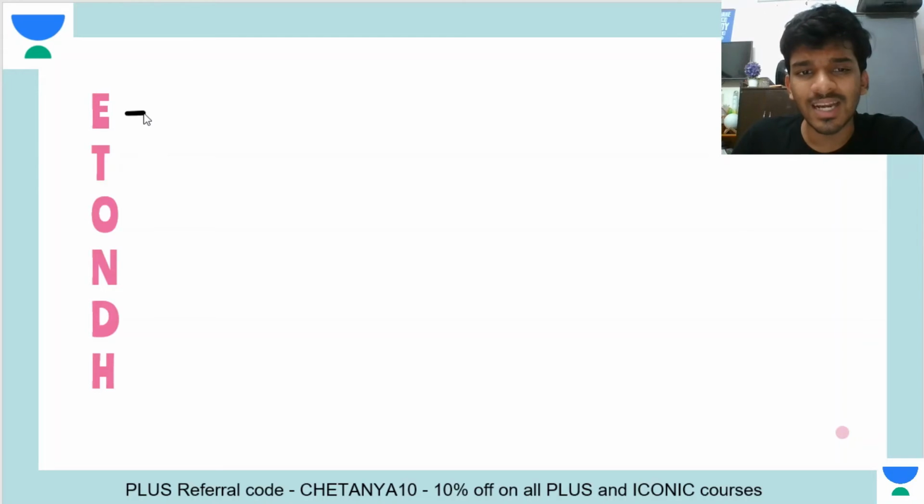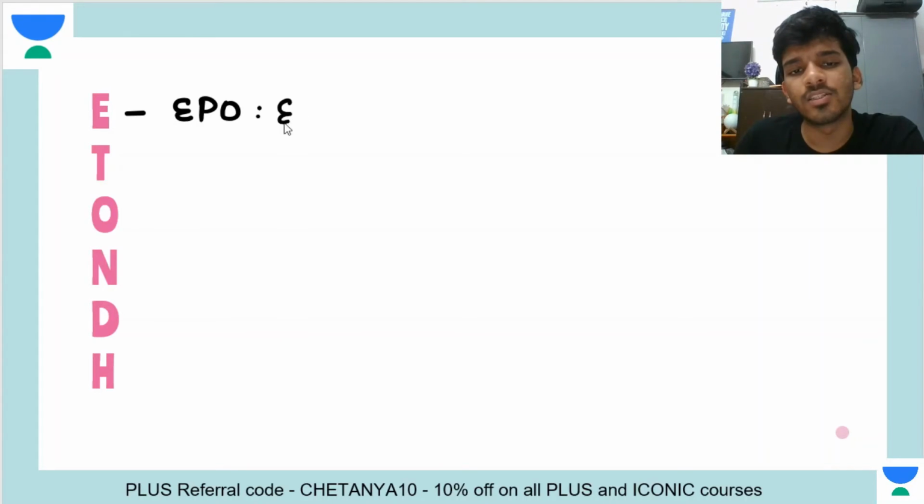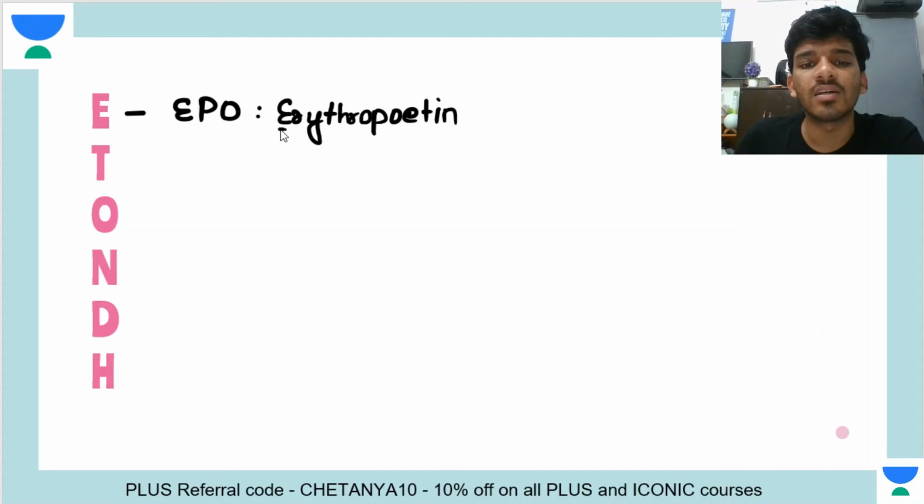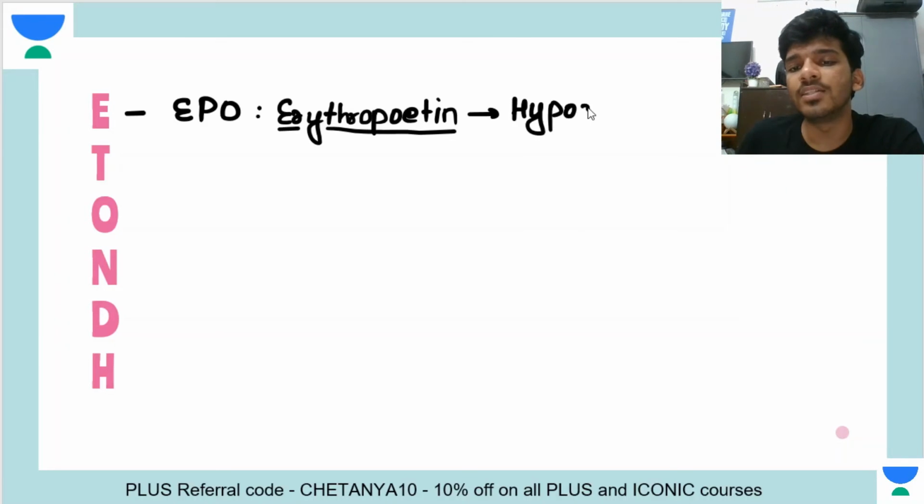So E here stands for EPO, that is basically erythropoietin. Erythropoietin is the most important factor that actually affects erythropoiesis. And you must know that for erythropoietin, there are certain factors based on which erythropoietin acts, and the most important factor for erythropoietin secretion is actually hypoxia, right? So erythropoietin and hypoxia, these are two factors which will actually stimulate synthesis of red blood cells.